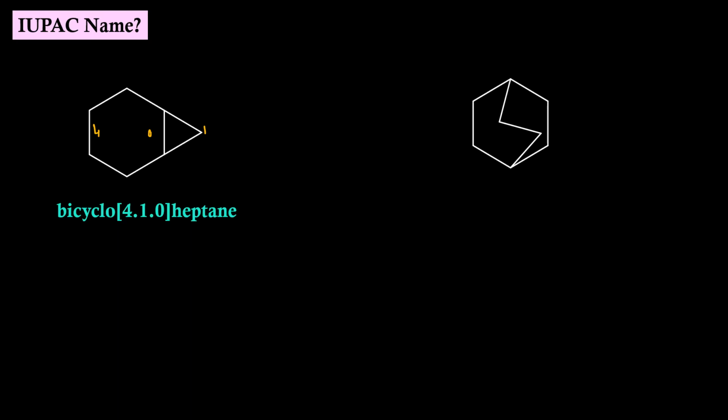Applying the same logic to this molecule, in this bridge we have 4 carbon atoms, 0 in this bridge, 1 carbon atom here. So the IUPAC name is bicyclo[4.1.0]heptane. Here in all the three bridges we have 2 carbon atoms. So X.Y.Z is 2.2.2. IUPAC name will be bicyclo[2.2.2]octane.